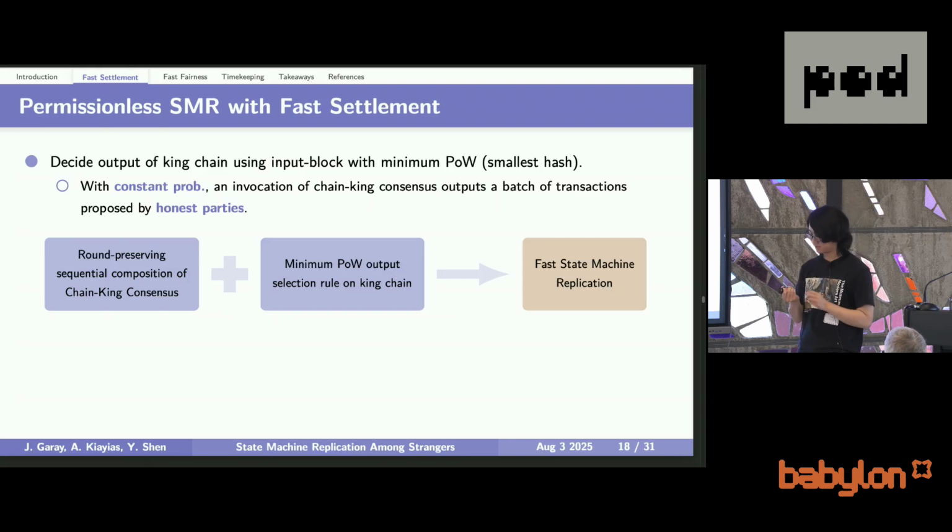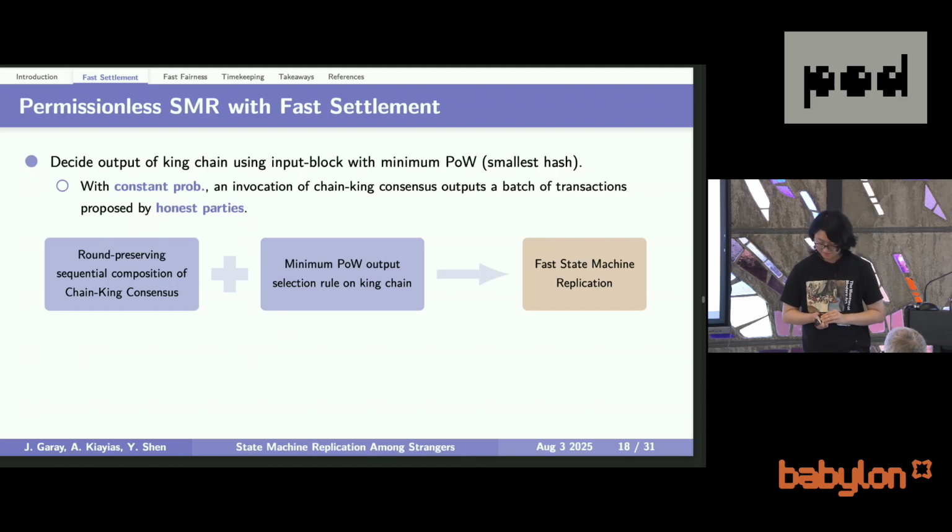And the trick that we use to solve this problem and achieve faster settlement is that we add an additional layer of lottery on this king chain. So we slightly tweak the way that we decide the output on the first chain if we are confused. If we are confused and want to replace our input with the output of the king chain, then we have an additional layer of lottery, which means that honest parties will replace the input value with the input on the first chain with the minimum hash.